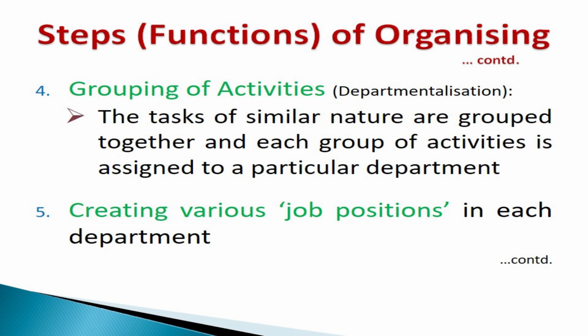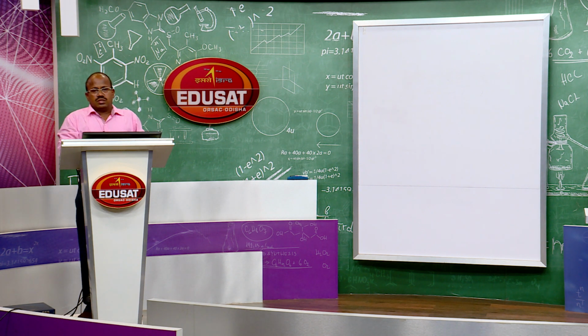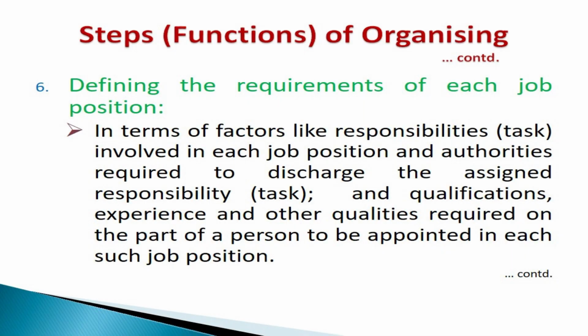Then creating various job positions, the next step of organizing. As we have seen, there are various job positions which are created in an organization. First, at the top there live the shareholders, they are the owners of the organization. Below them there is the board of directors, they are in charge of overall management of the business. Then below them general manager and departmental managers, below them subordinate managers, branch managers, section managers, and then below them the workers. At the lower level the workers are there, they are not managers, they perform the actual work. So, production activities are undertaken by the actual workers. In this way different job positions are created.